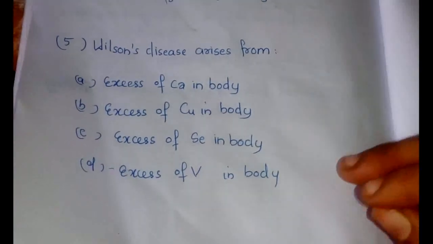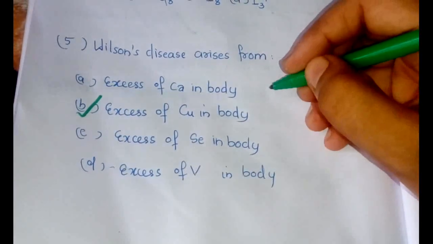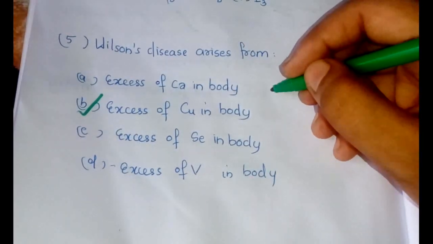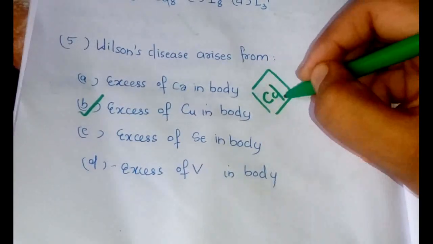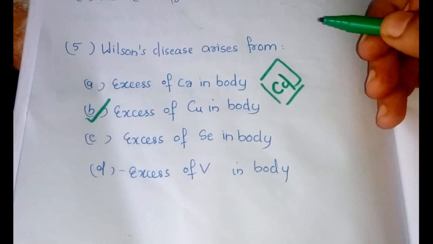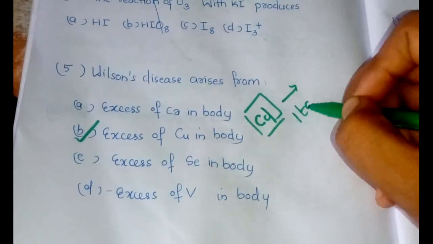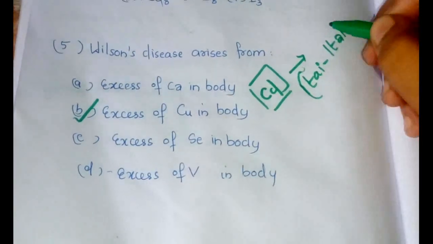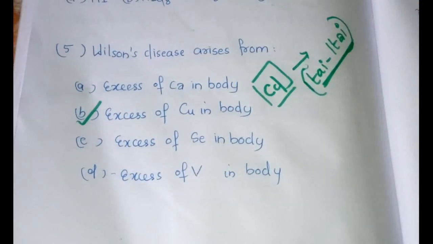Wilson's disease arises from what? It is because of the excess of copper in the body. This is very important because questions about the toxicity of major metals are repeatedly asked. You have to study the poisoning of cadmium, and there are certain diseases that you have to remember. The term related to cadmium poisoning is very important because it caused the death of a lot of people. So that's about Wilson's disease.